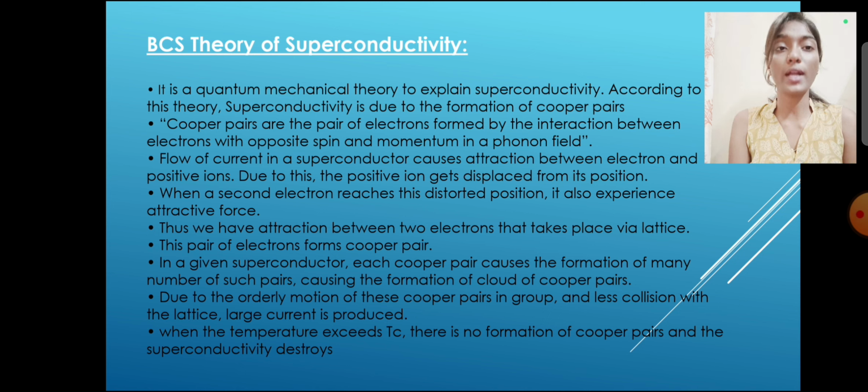In a given superconductor, each Cooper pair causes the formation of many such pairs, causing the formation of a cloud of Cooper pairs. Due to the orderly motion of these Cooper pairs in a group and less collision with the lattice, a large current is produced. When the temperature exceeds Tc, there is no formation of Cooper pairs and the superconductivity is destroyed.